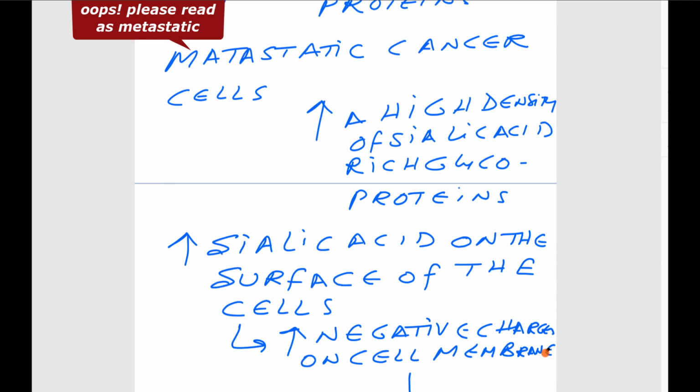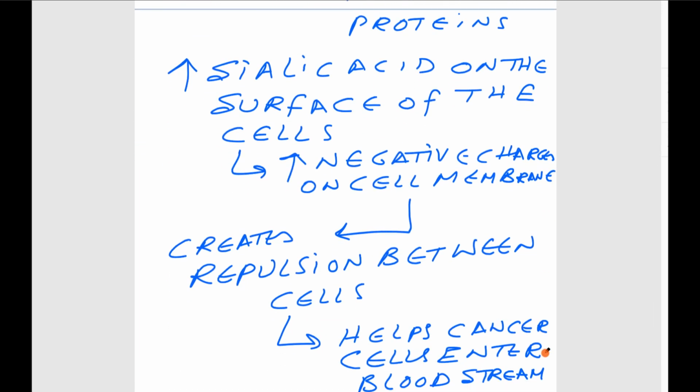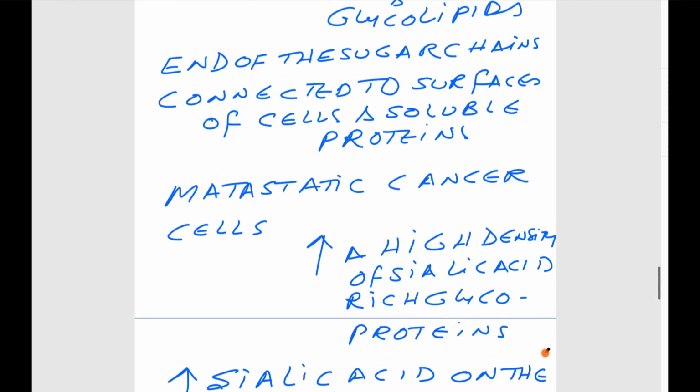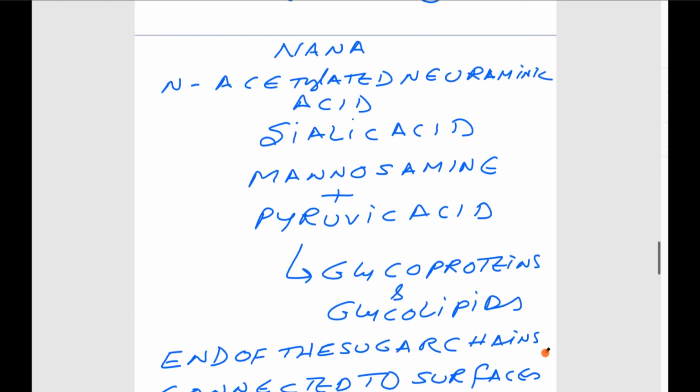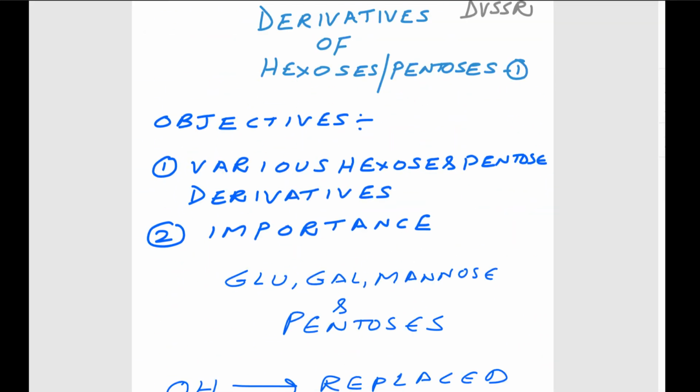Metastatic cancer cells express glycoproteins which have a high density of sialic acid. So once there is a high amount of sialic acid on the surface of the cells, there is an increase in negative charges on the cell membrane, which creates repulsion between cells. Because of the repulsion, it is helpful to the cancer cells to spread and enter the bloodstream. Sialic acids are present on the cell surface and carry out many functions in both health and disease.